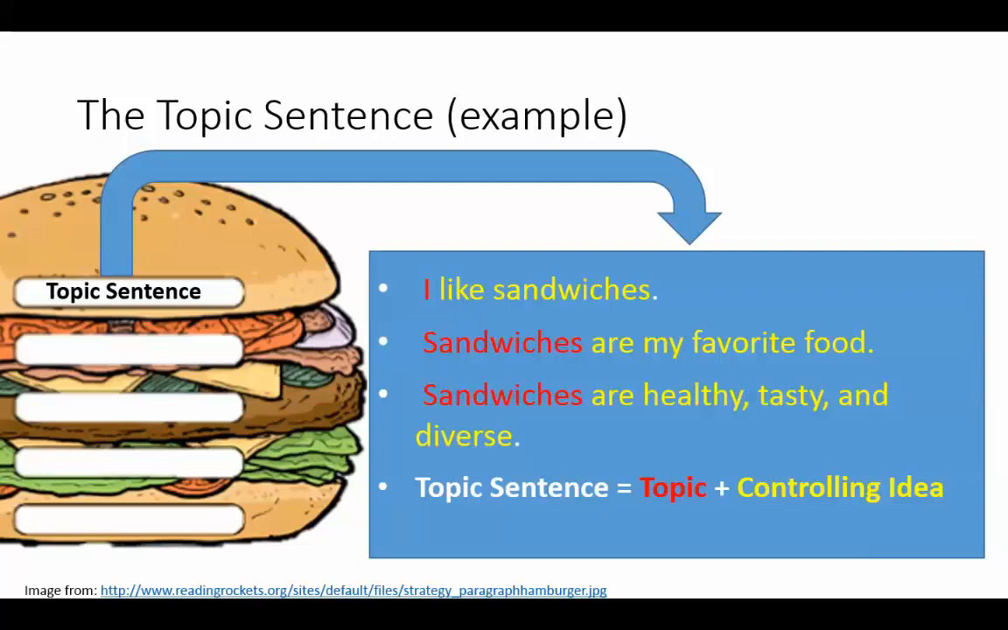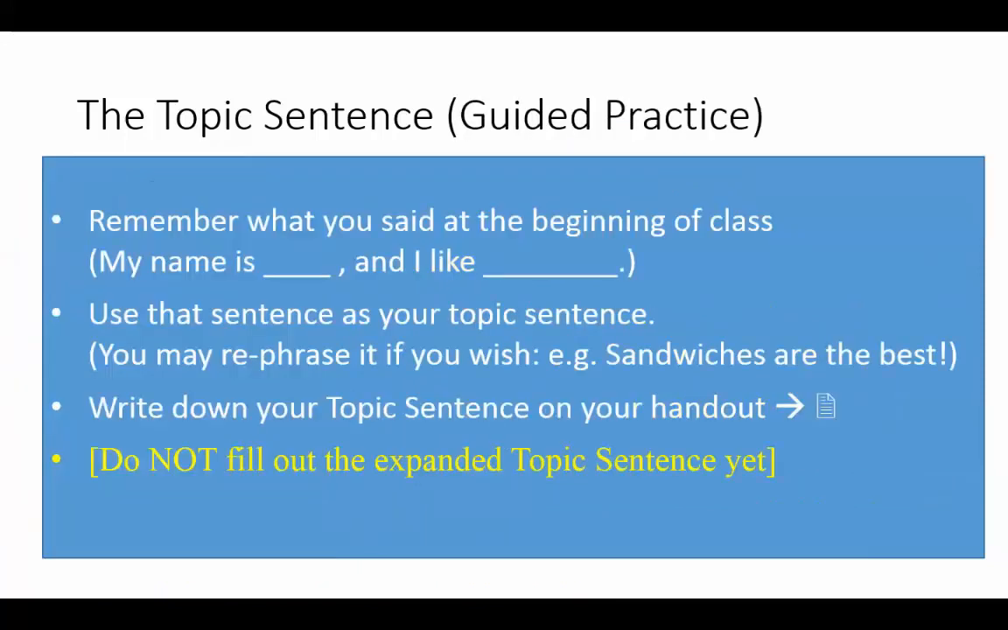We can say, "I like sandwiches," or we can say, "Sandwiches are my favorite food." Or we can break the topic sentence into three parts: "Sandwiches are healthy, tasty, and diverse." That topic sentence shows the topic and then the controlling idea. And notice how these are similar controlling ideas, but they're a little bit different each time. Now remember the warm-up that we did at the very beginning, where it was "My name is blank and I like blank."